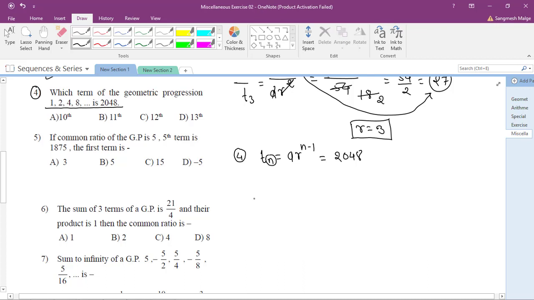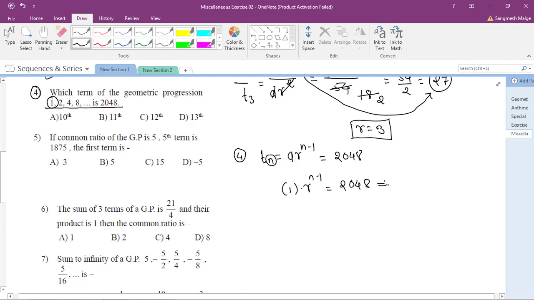a is always the first term. Yes, very good, a is always the first term, remember. So a becomes 1, so 1 r to the power n minus 1 is equals to 2048.